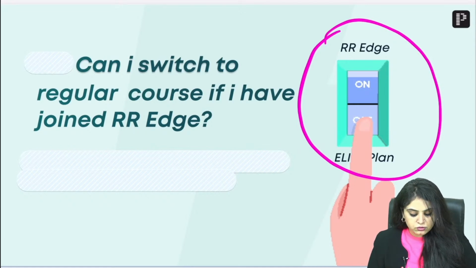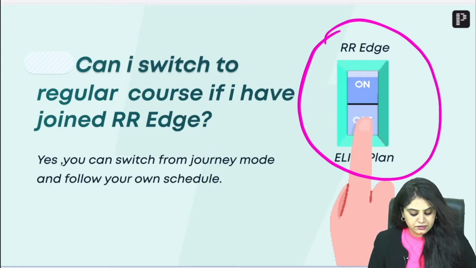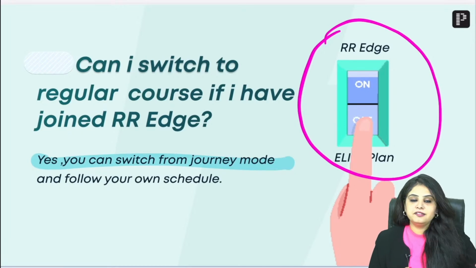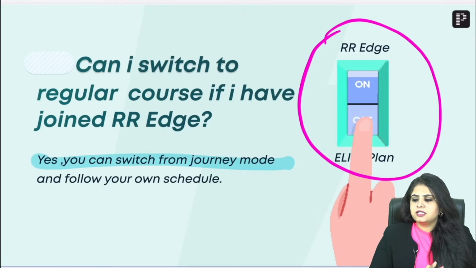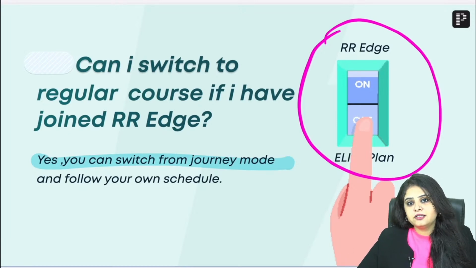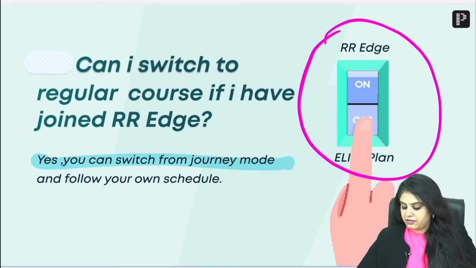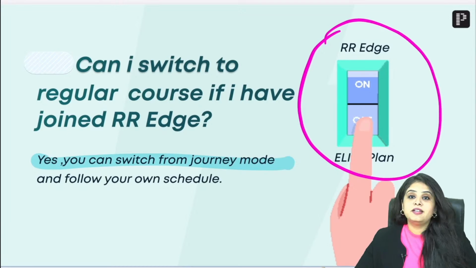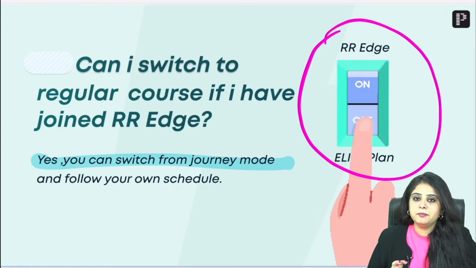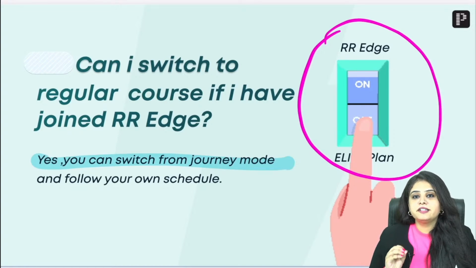Yes. A big answer to that is a big yes. You can definitely switch. We are not going to tie you anywhere. At whichever point you feel that you want to follow this timetable, you are most welcome, follow it with us. If you feel that anatomy is going on, but I just did anatomy 4 days ago, I already know it, I can use these 3 days somewhere else, you can switch back to your plan, your schedule, and do whatever you had planned for yourself. So this is going to be very flexible. We are not going to put you into this loop and not let you escape. Nothing like that. This is just, as I said, a companion.